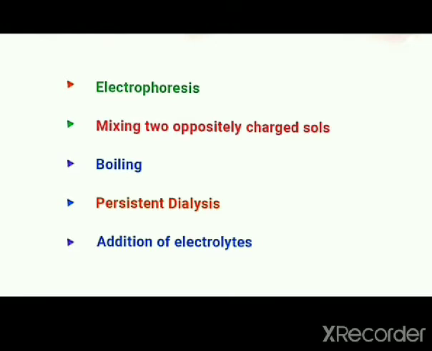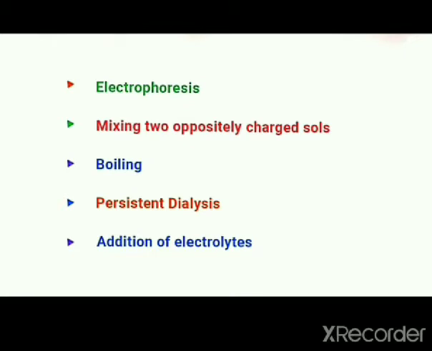Now how can mixing of two oppositely charged salts lead to coagulation of colloidal solution? For that, consider two oppositely charged salts, ferric hydroxide salt and arsenic sulfide salt. Here, ferric hydroxide salt is positively charged and arsenic sulfide salt is negatively charged. When these two salts are mixed in equimolar proportions, they neutralize each other and may get coagulated.